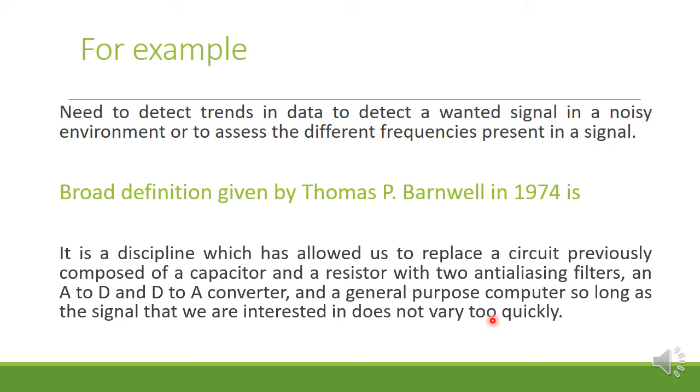In the DSP, that circuit is converted into A to D and D to A converters with one general purpose computer, so long as the signal that we are interested in does not vary too quickly.